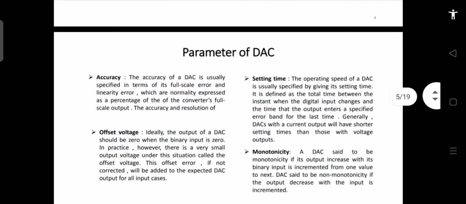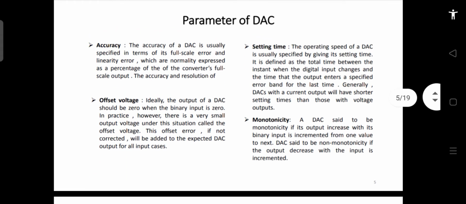The other parameter of importance is the accuracy. The accuracy of a DAC is specified in terms of full scale error. If there is no error, then the DAC is said to be very accurate. But as you know, it is not possible to make it perfect. So it is the variation from the ideal output.